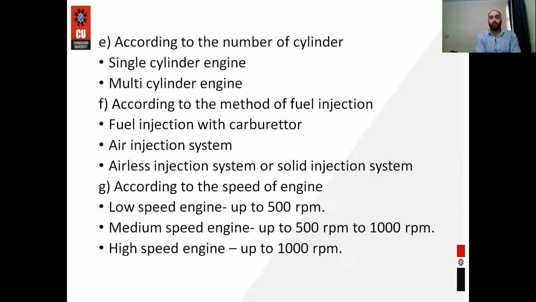Next is according to the speed of engine. First one is low speed engine, the RPM. RPM is revolutions per minute. If the RPM is less than 500, then that engine is called low speed engine. If RPM is in the range of 500 to 1000, that is called medium speed engine. And last one is the high speed engine. If the RPM is more than 1000, that is called high speed engine.